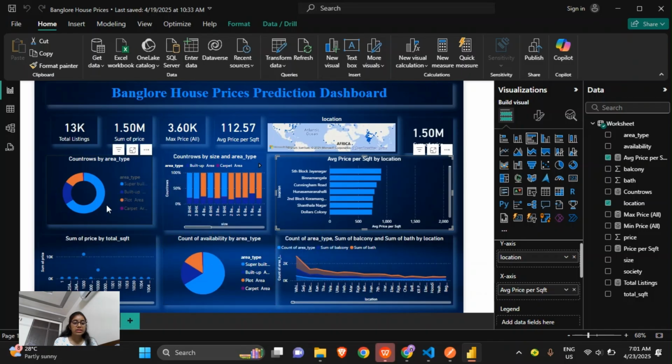So these both represent the same, but you can see that this is a different type of chart, and this is a different type of chart, and this is the sum of price by total SFT. This will be a scatter chart. So this is my dashboard that I have created from Power BI. Thank you.